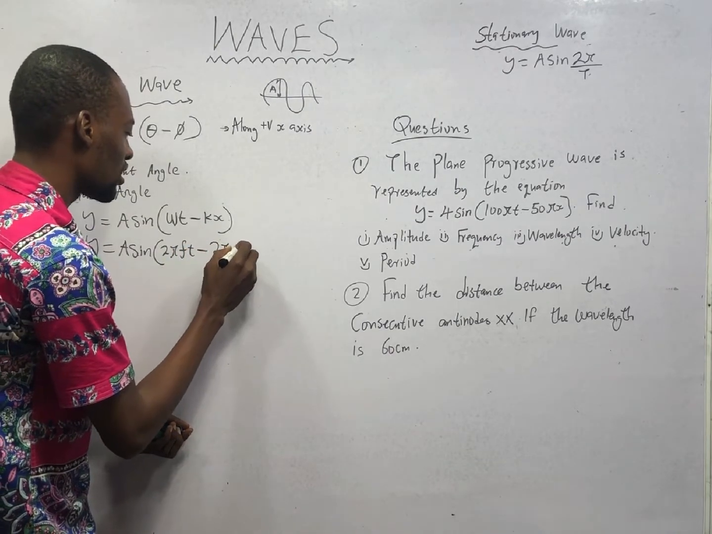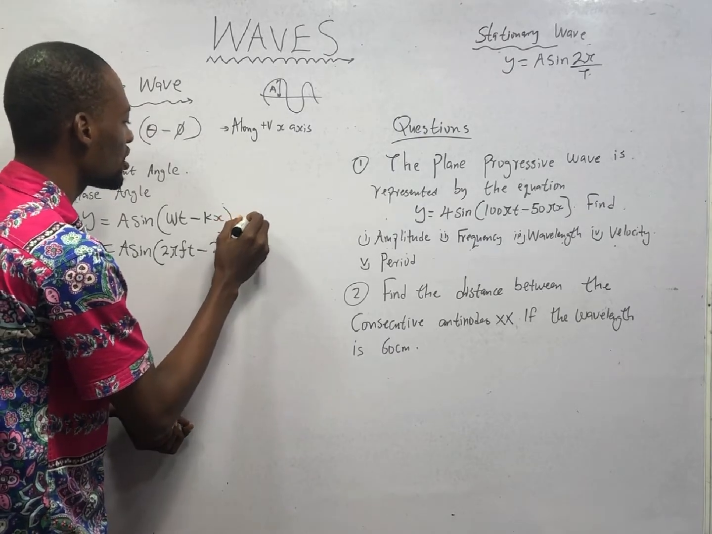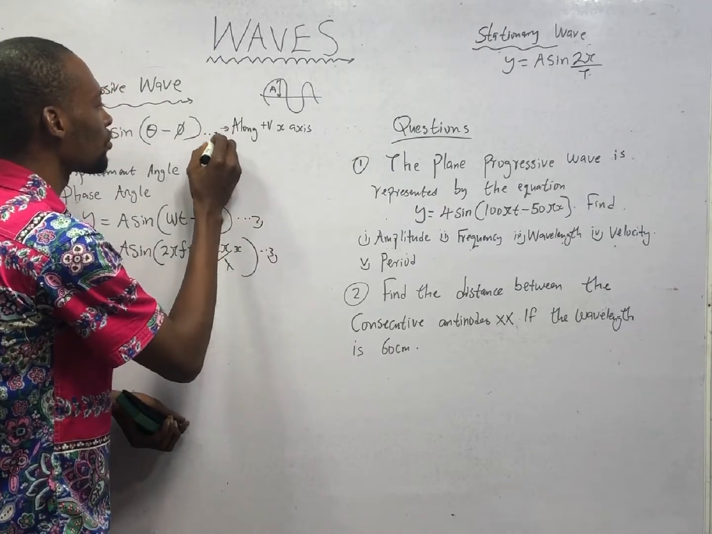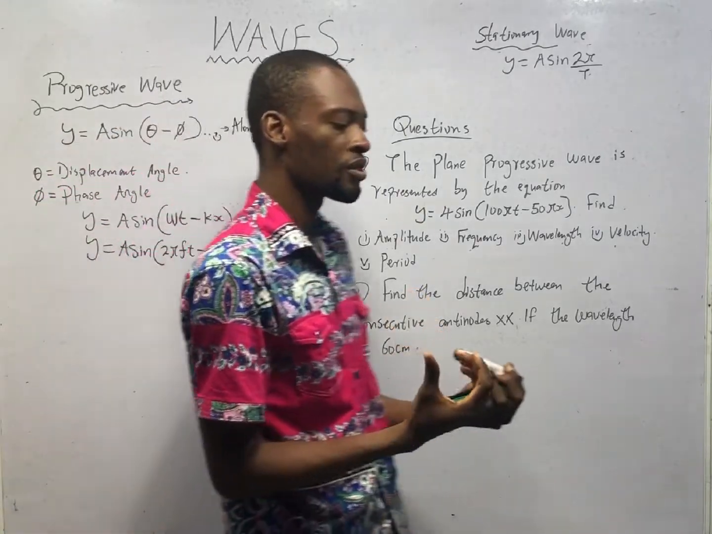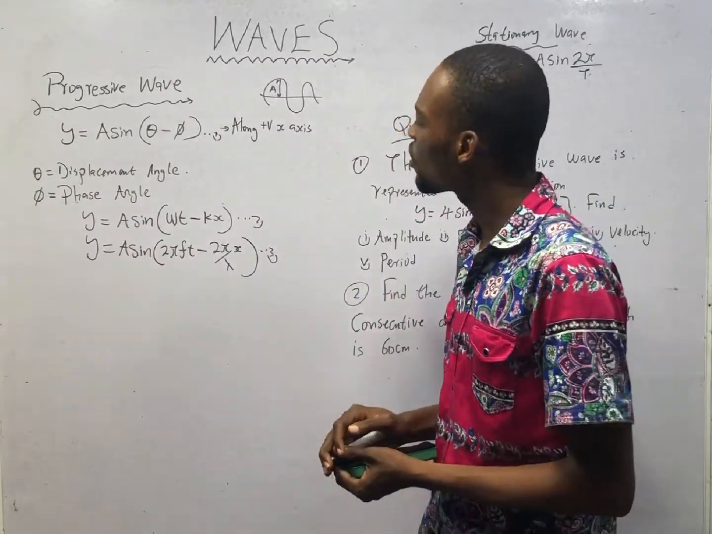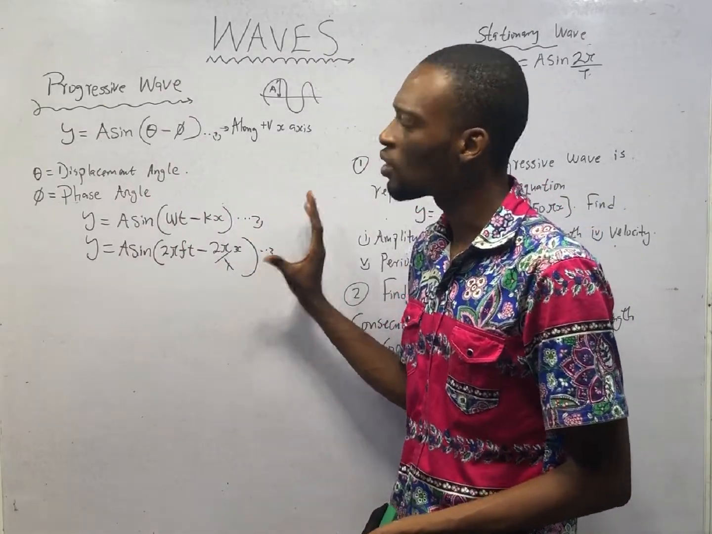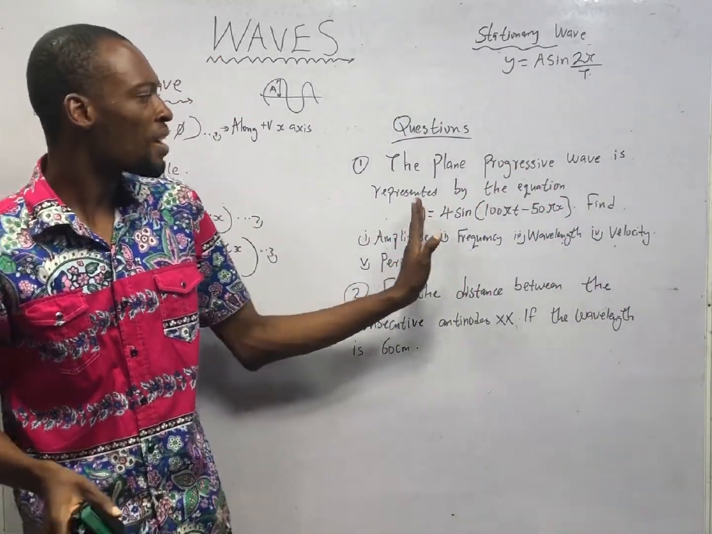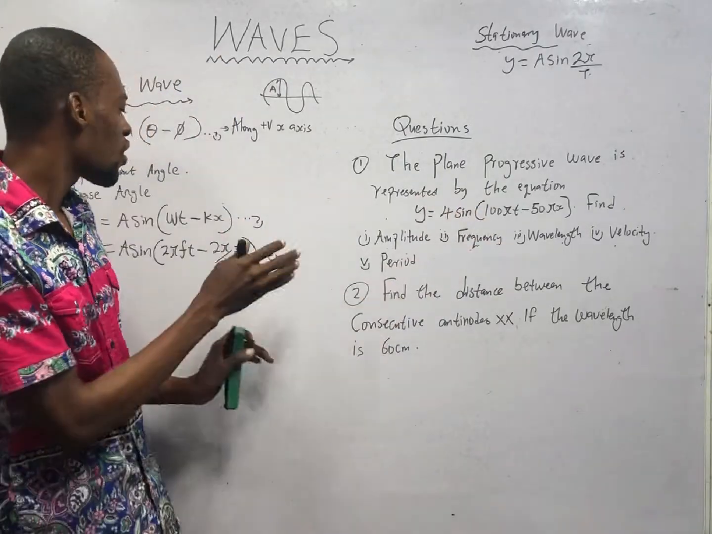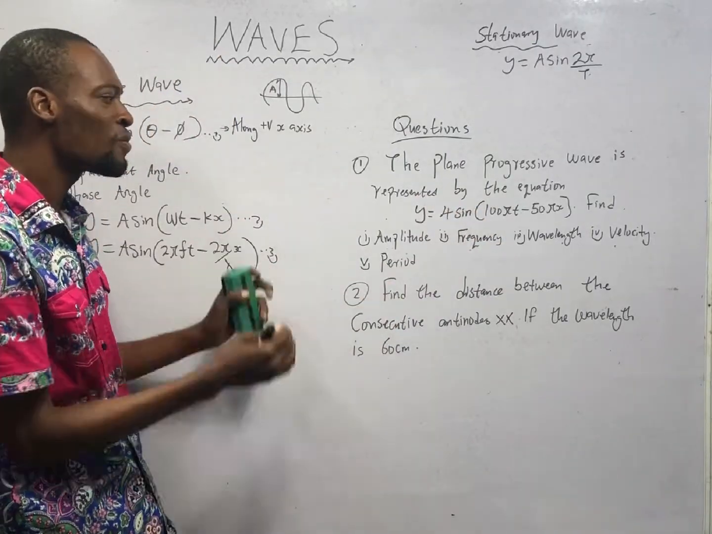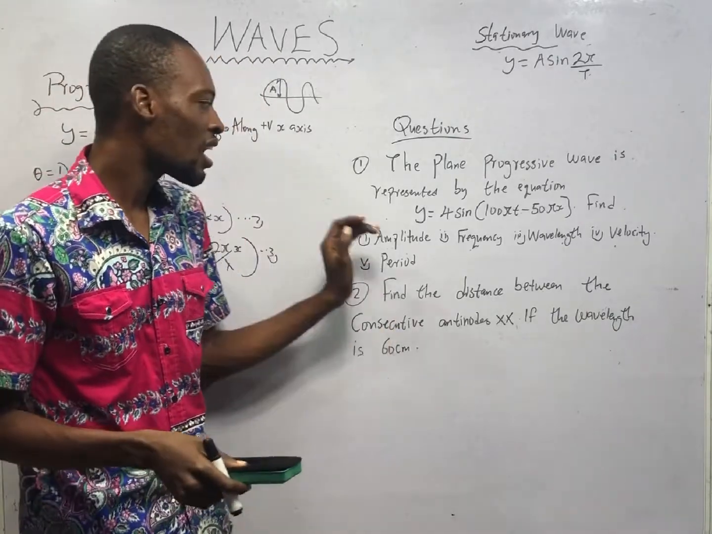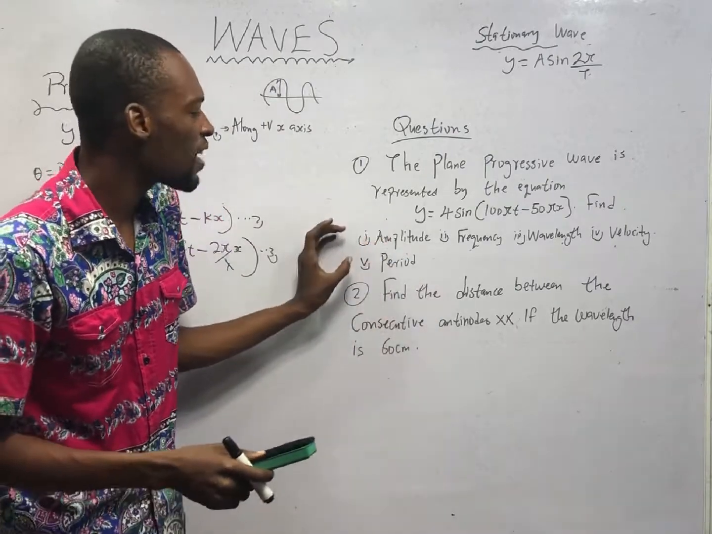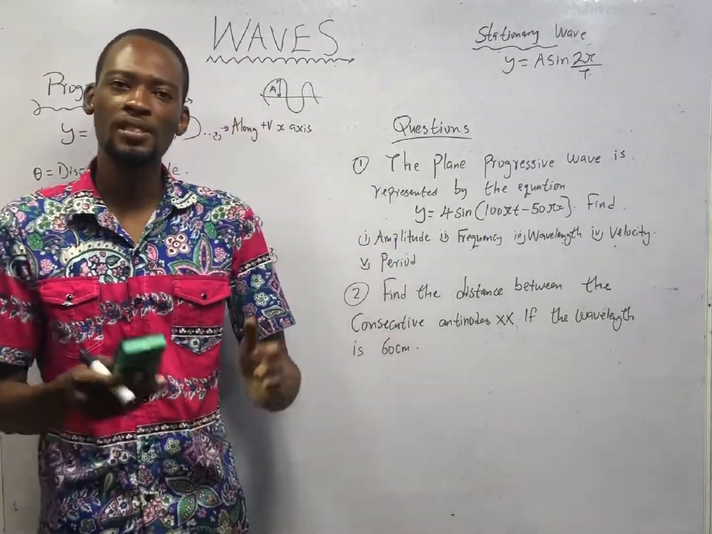over lambda s. You can call this equation 3, this equation 2, and this equation 1. With these equations, you should be able to solve any question under waves or progressive waves. When you see questions, what do you do? You compare the wave equation given to the original wave equations. In the process of comparing, you'll be able to find amplitude, frequency, wavelength, velocity, and period. These are the top 5 things you'll be asked under progressive waves.